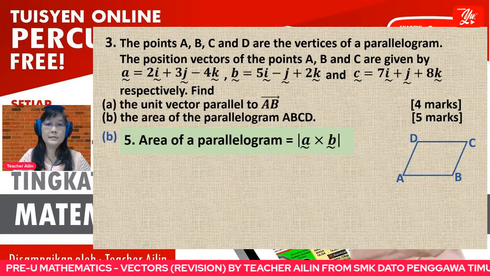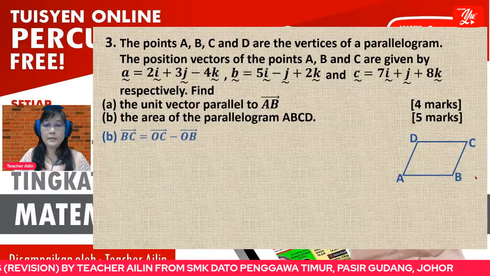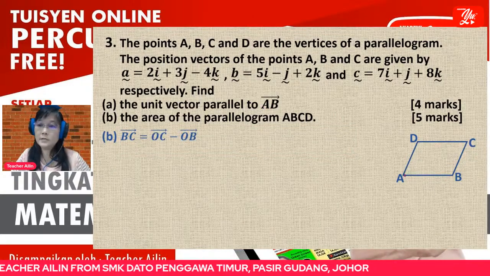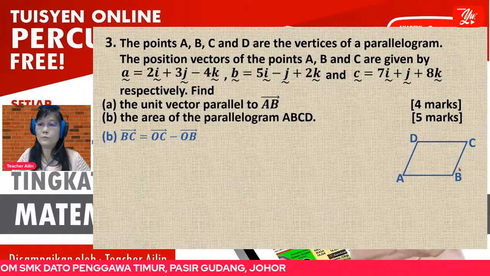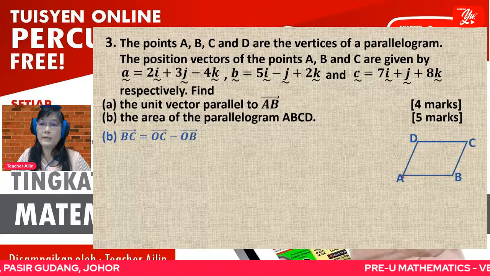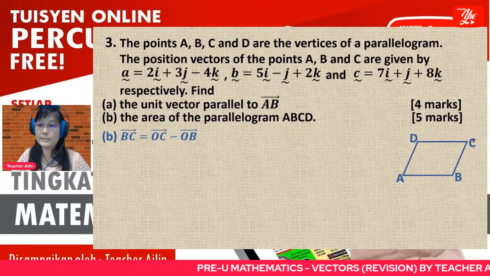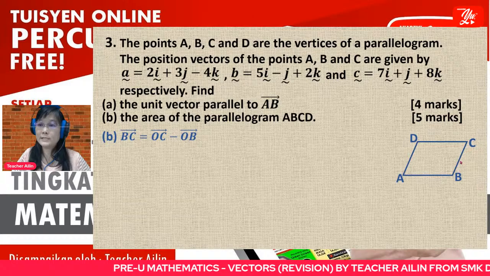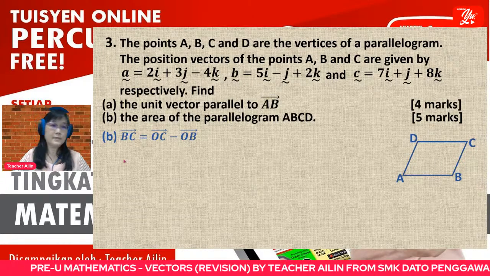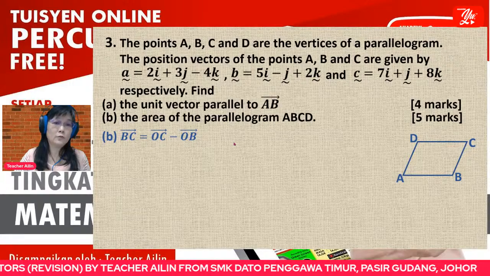Since we have got the vector AB already, you still need either AD or BC. Since D we don't have, and we know that the vector AD is the same as the vector BC, you just use BC. You just calculate BC.